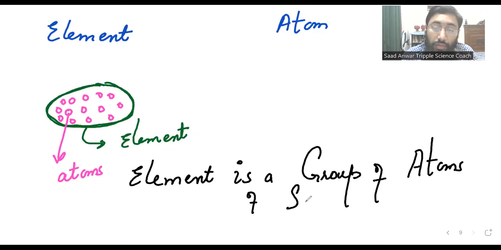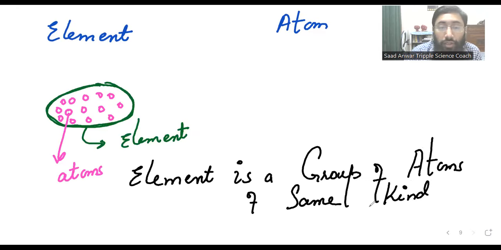Of the same kind. Very important point. An element is a group of atoms of the same kind or the same type.